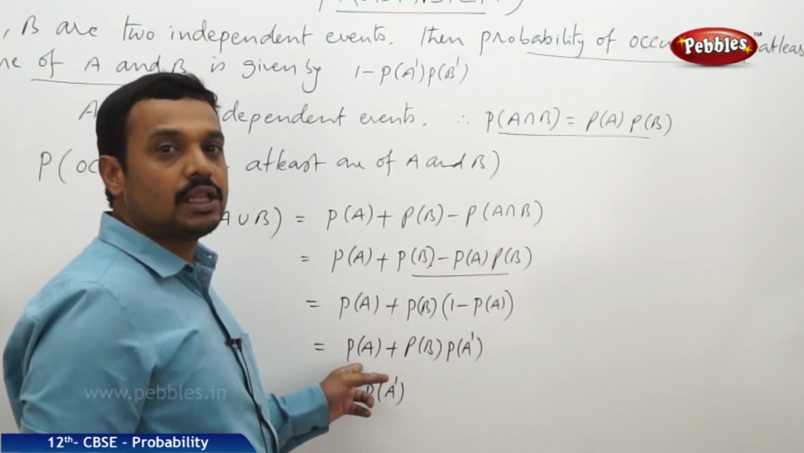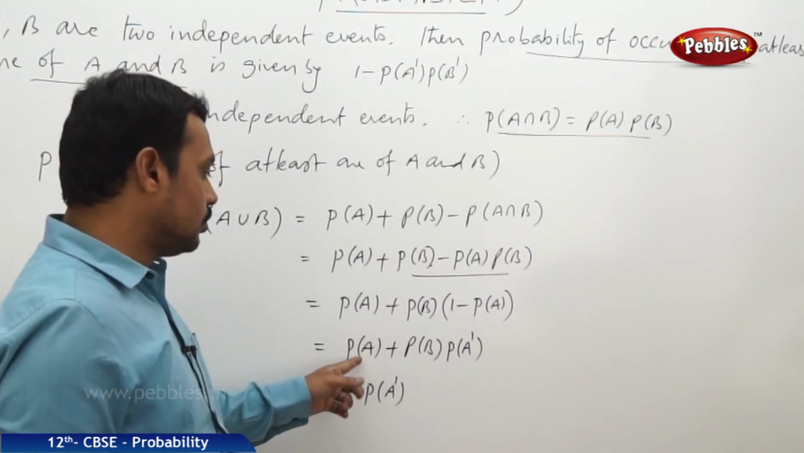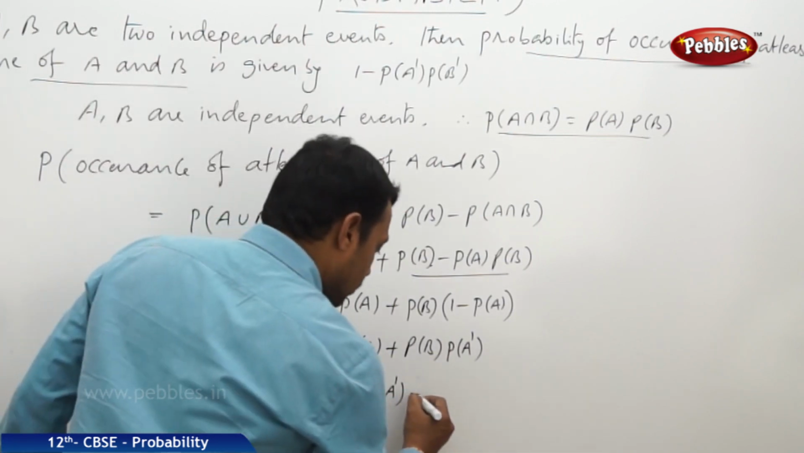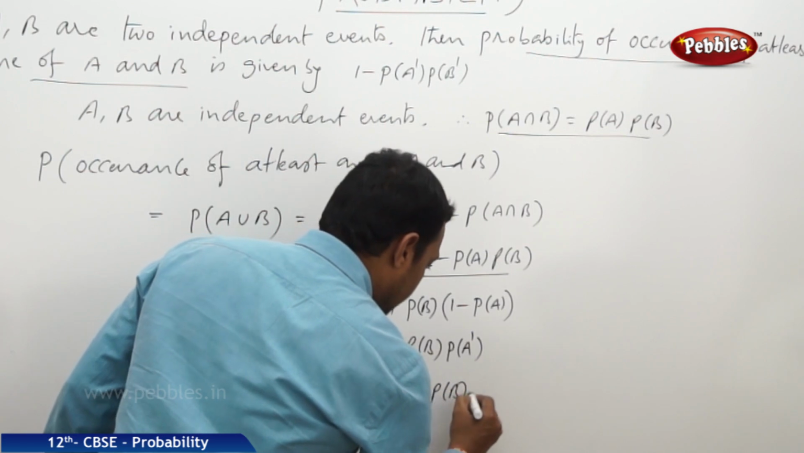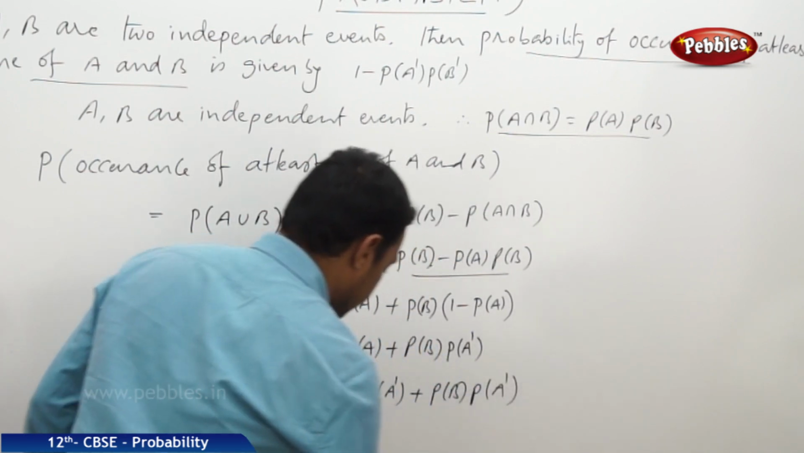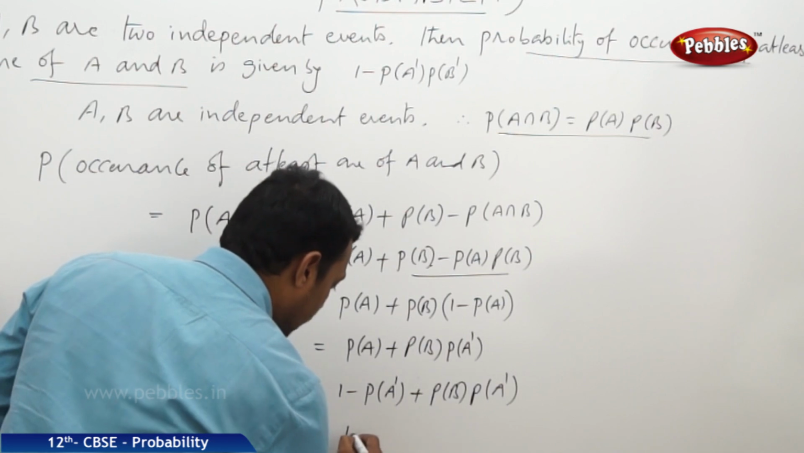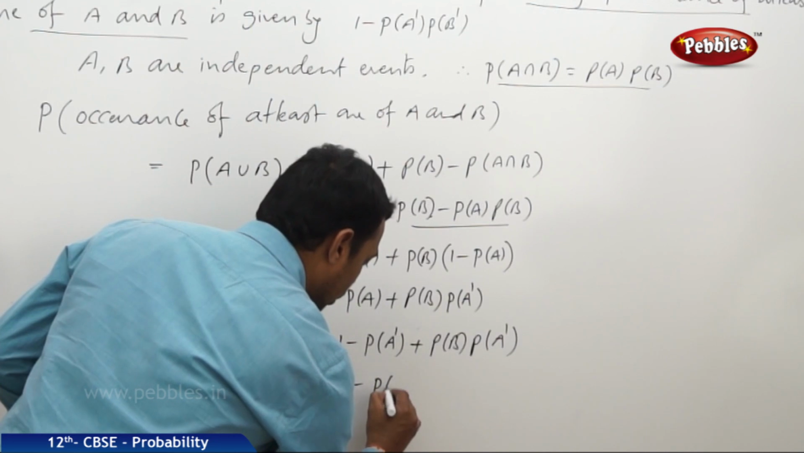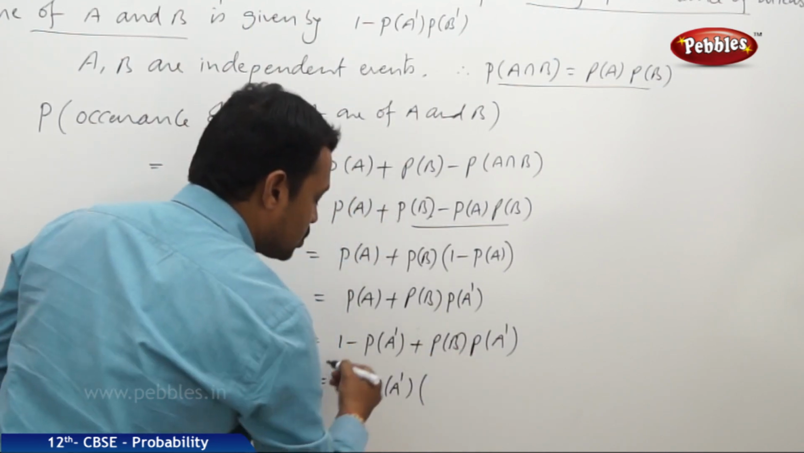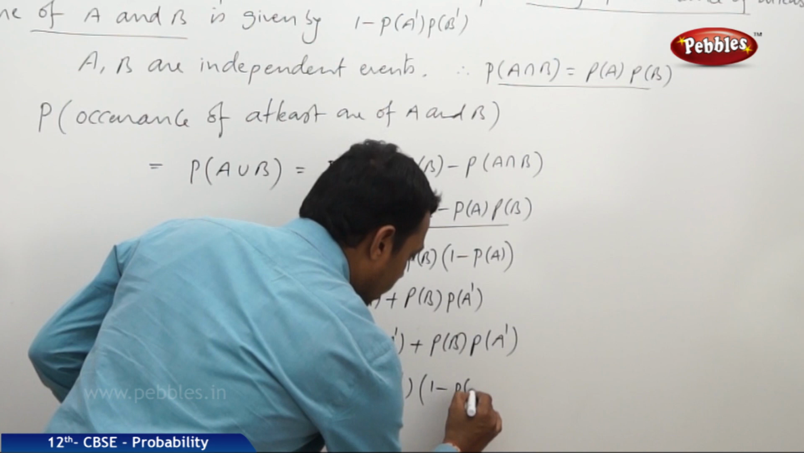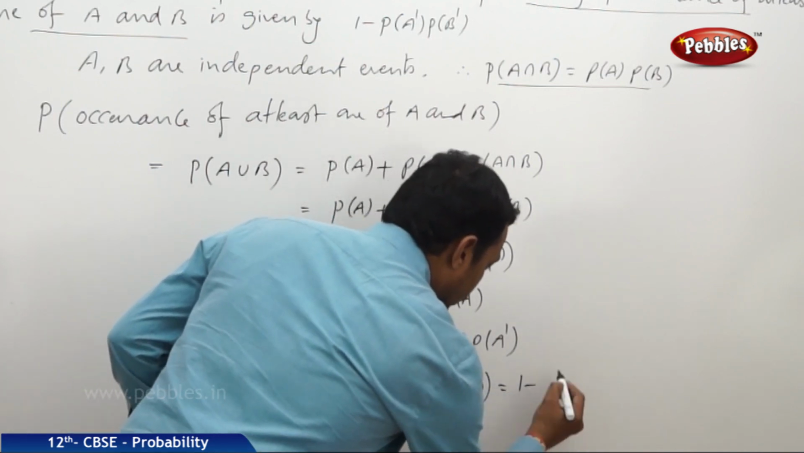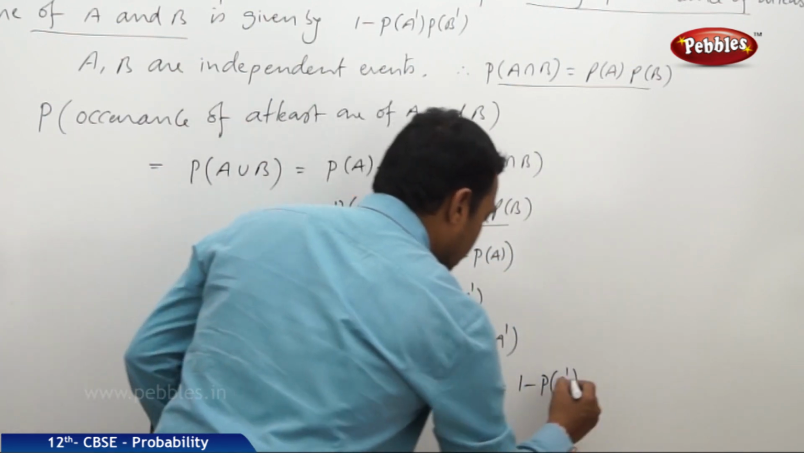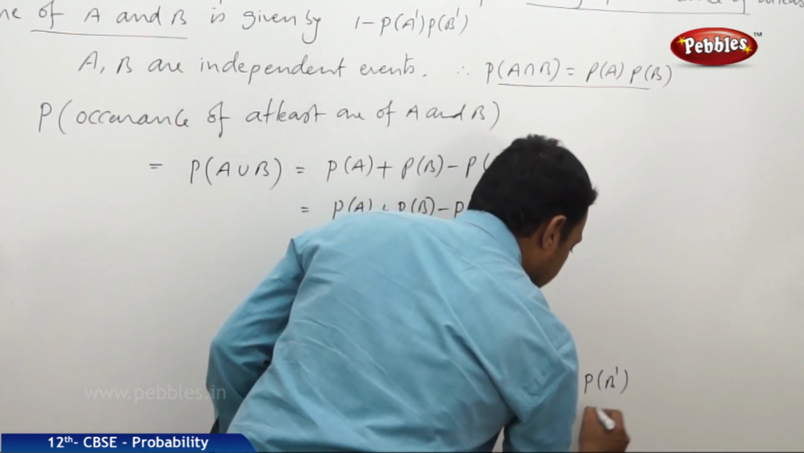Probability of A means the probability of occurrence of A, which equals 1 minus the probability of non-occurrence of A, plus the probability of B into probability of A dash. This is equal to 1 minus, once again we can get P of A dash common from these two terms. When we take that much term common, it is 1 minus P of B. Therefore, 1 minus P of A dash into 1 minus P of B is equal to P of B dash.